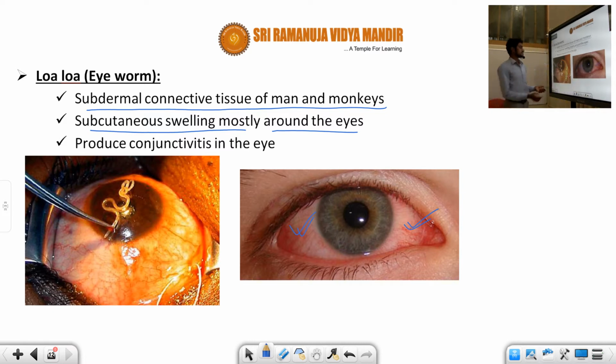You can see the surgical removal of the Loa loa worm. The Loa loa worm, also called the eye worm, generally affects only the eye, around the eye, and produces conjunctivitis. So students, this is about today's class.